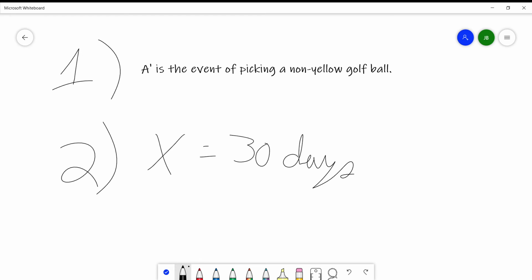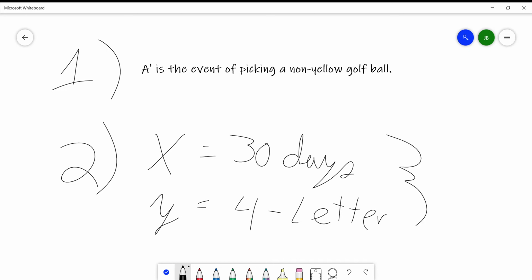And then there's event Y, which is a 4-letter month. They would be mutually exclusive if it was impossible that any month would satisfy both of those conditions. However, June has 30 days and satisfies both conditions, so they are not mutually exclusive. It has 30 days and also 4 letters.